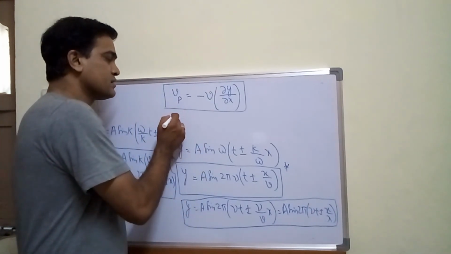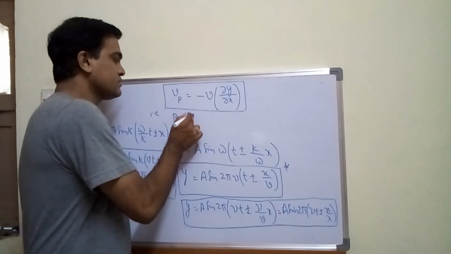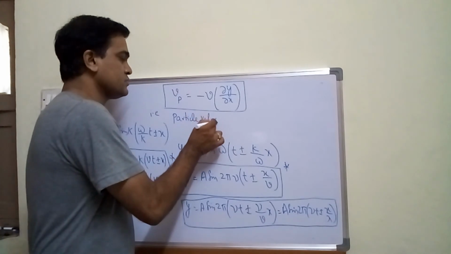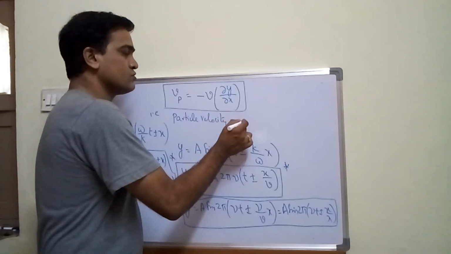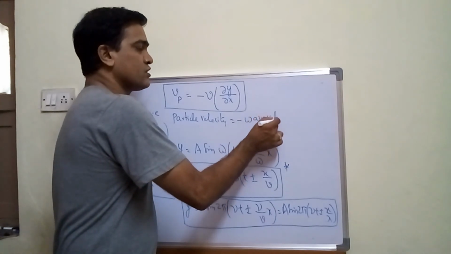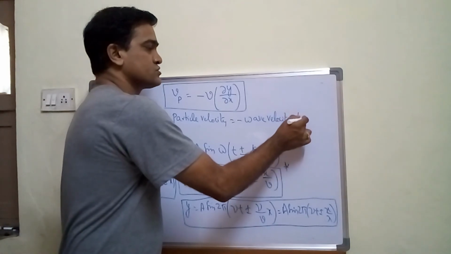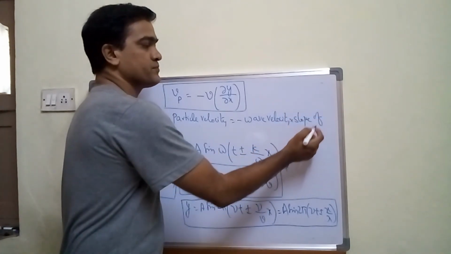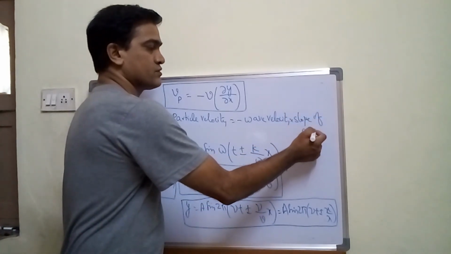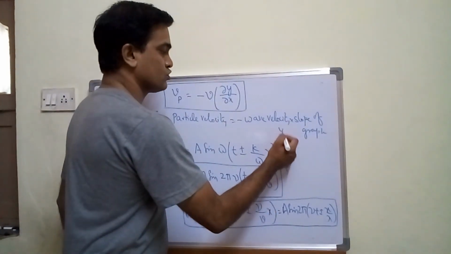So let me write here that particle velocity is equal to minus times wave velocity multiplied by slope of graph. Slope of which graph? Yx graph.